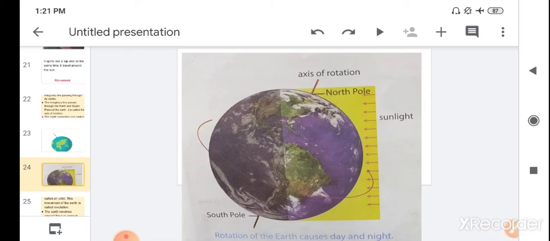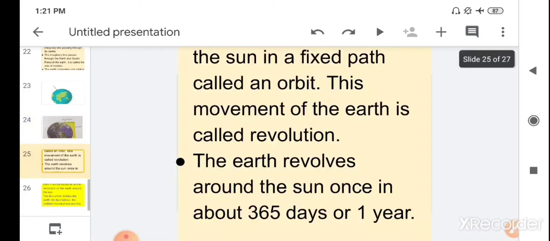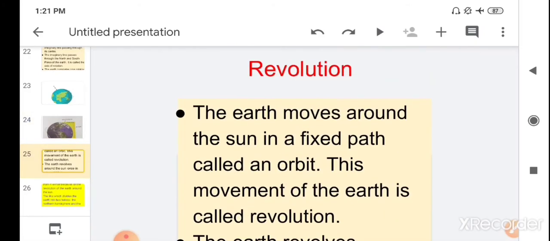Then children, the next type of movement is revolution. One type of movement is rotation, which causes day and night, and the next type of movement of the earth is revolution.